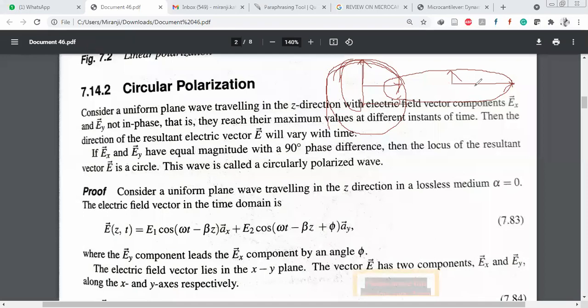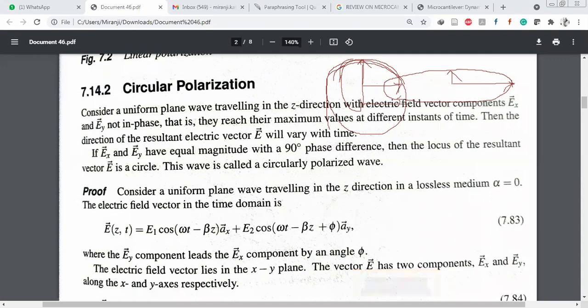See here, consider a uniform plane wave traveling in z direction in a lossless medium. Lossless medium means alpha equals 0. Then the electric field vector in the time domain is represented as E of z comma t equals E1 cos of omega t minus beta z into ax plus E2 cos of omega t minus beta z plus some phase shift, in y direction. So the Ey component leads the Ex component by an angle phi. Here phi is 90 degrees.